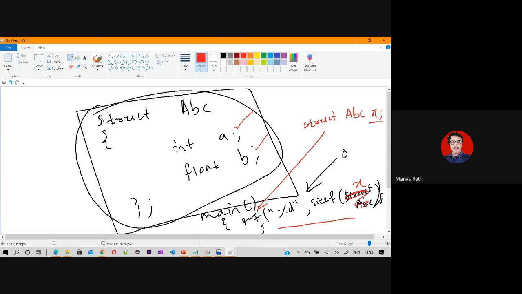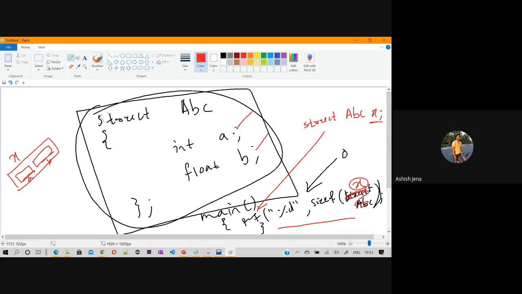When you run this program, X will be created, and inside X two locations will be created, A and B. A is to process an integer, B is to process a float. So when I request the size of X, it should give you the bytes being processed for X. How much would it be?